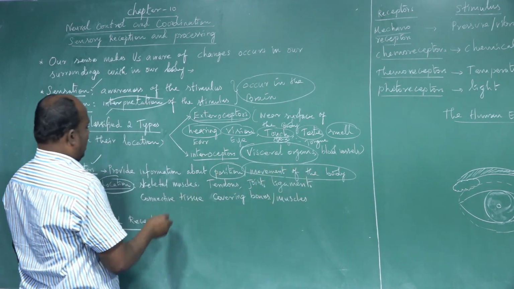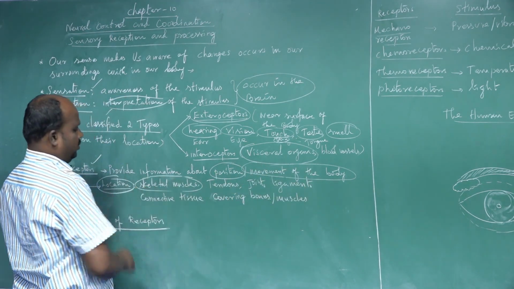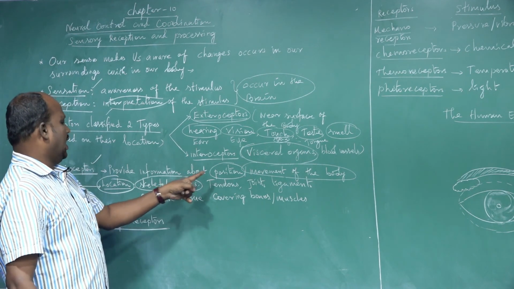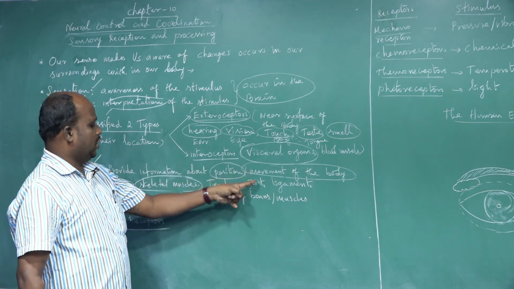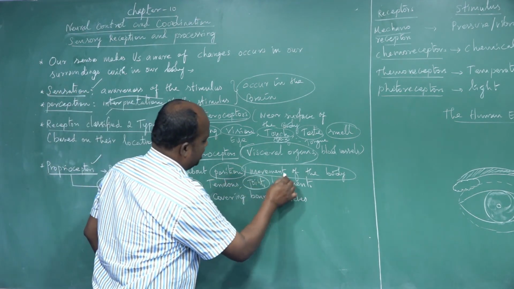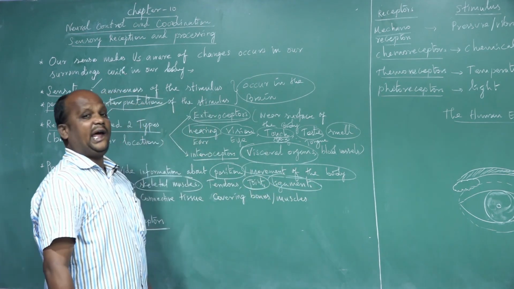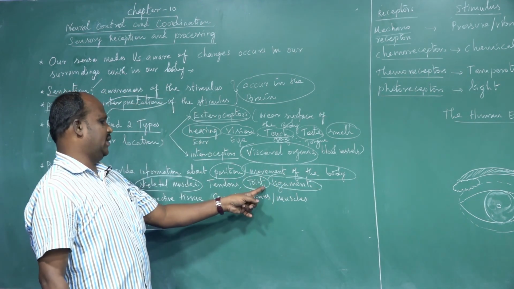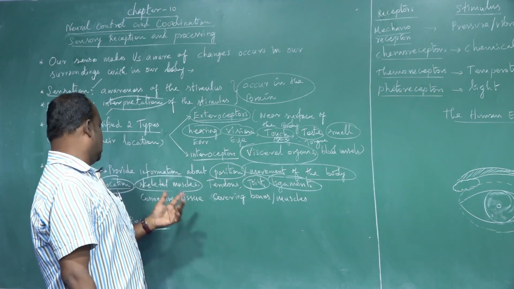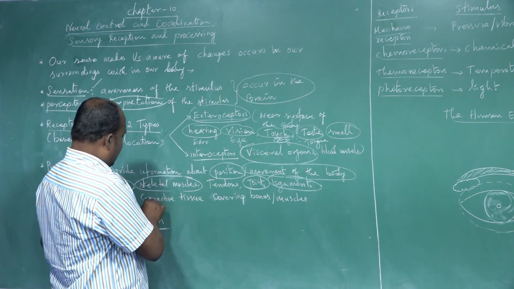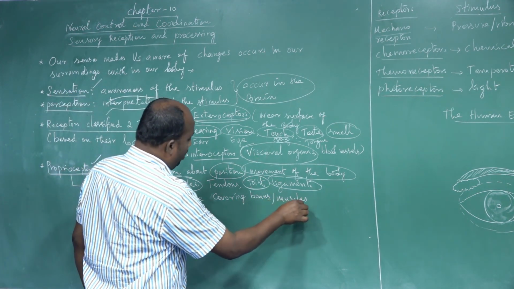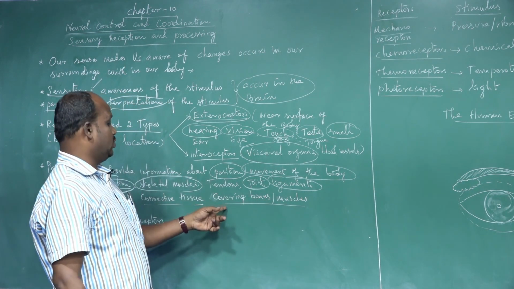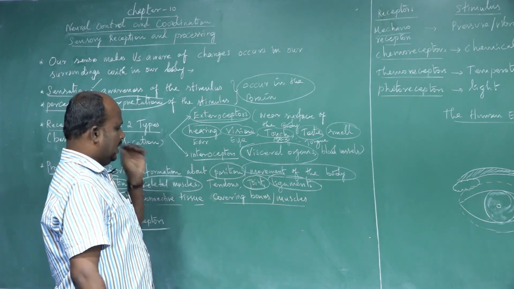They are located in the skeletal muscles and tendons, and joints, otherwise called ligaments or articulations. And the second one is the connective tissue surrounding bones and muscles.